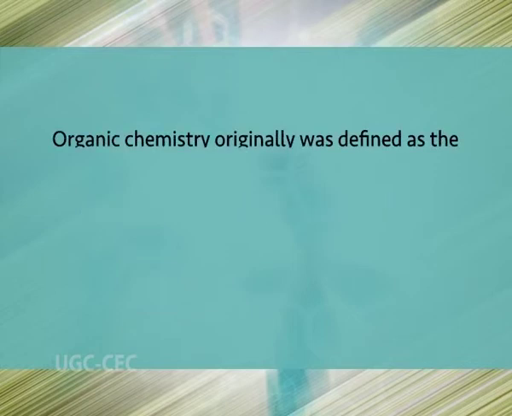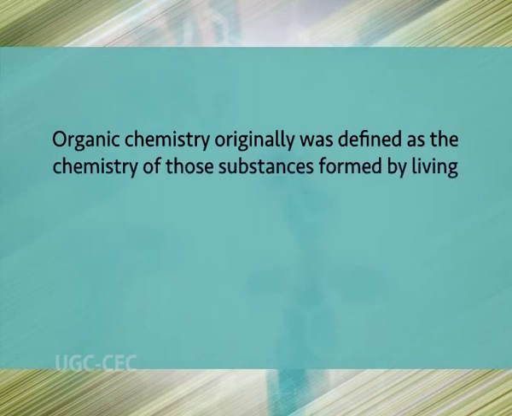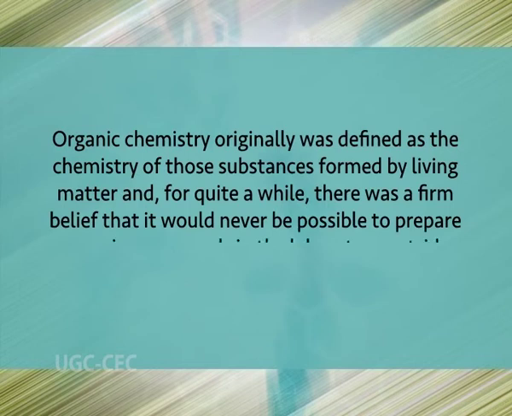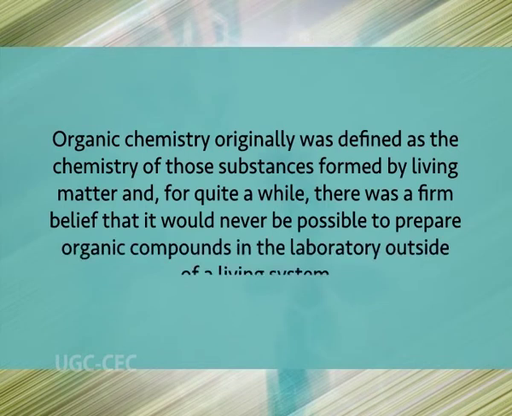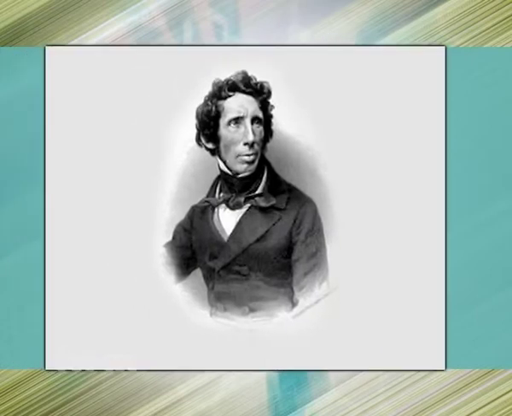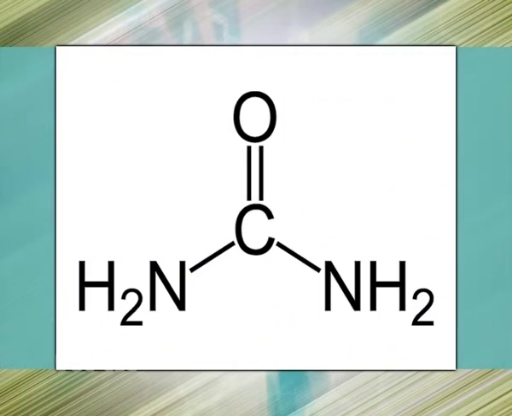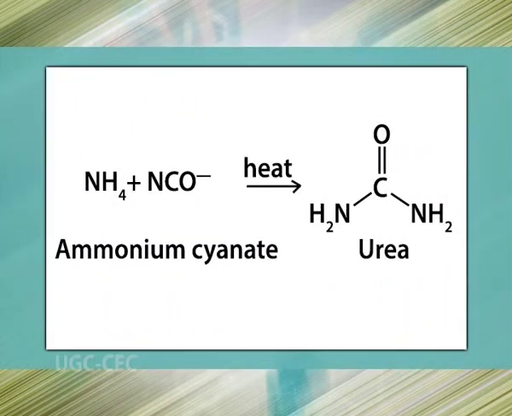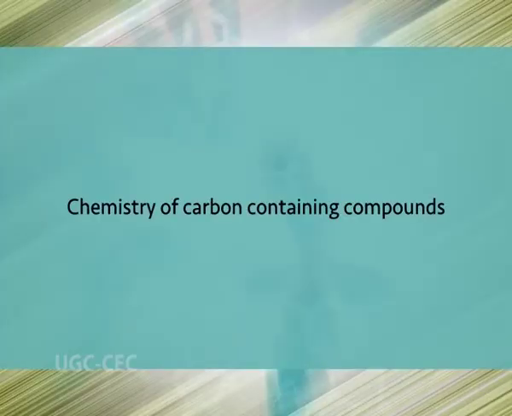Organic chemistry originally was defined as the chemistry of those substances formed by living matter, and for quite a while there was a firm belief that it would never be possible to prepare organic compounds in the laboratory outside of a living system. However, after the discovery by Wöhler in 1828 that a typical organic compound, that is urea, could be prepared by heating an inorganic salt, ammonium cyanate, this definition gradually lost significance and organic chemistry now is broadly defined as the chemistry of carbon-containing compounds.